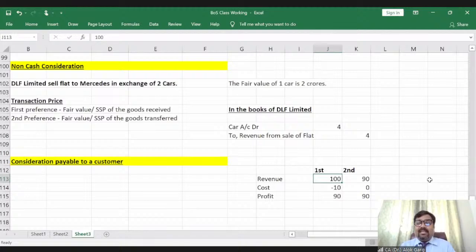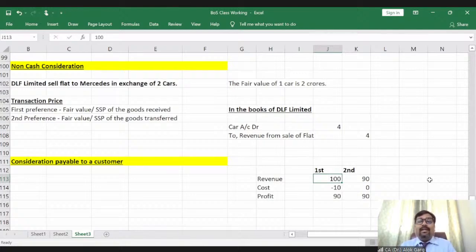Now the question arises whether this presentation is at the mercy of the entity. I mean to say, if I as an entity want to inflate the revenue, I'll show it as the first situation. And you, for example Sairam, as an entity do not want to overstate the revenue and cost, so he will show the second situation. Is it right? No, it is not right. So in every country, there is a GAAP, generally accepted accounting principles, and these accounting standards are part of the GAAP. And these accounting standards provide accounting guidance.